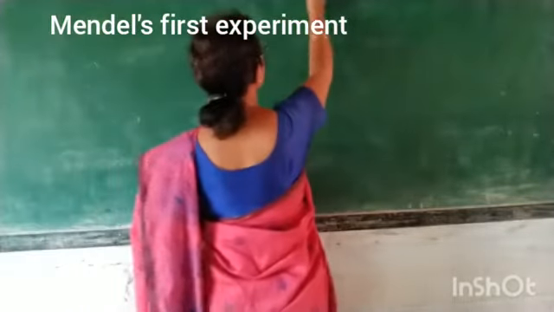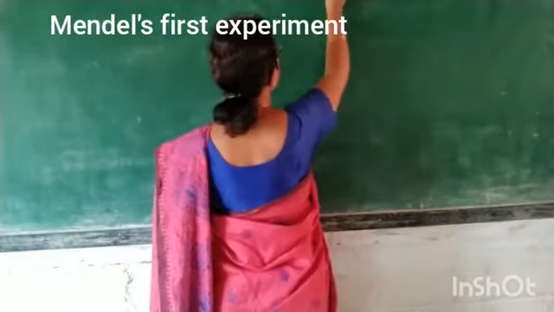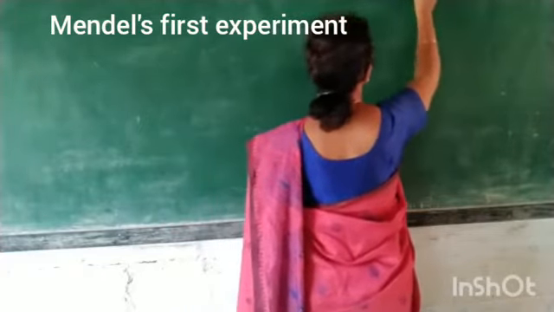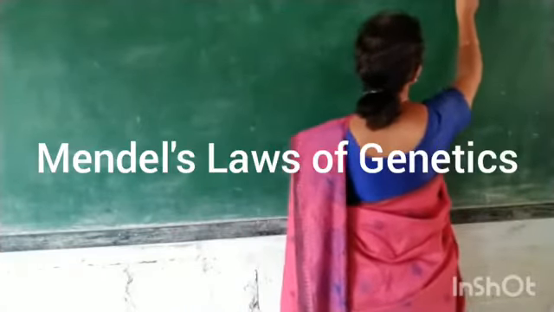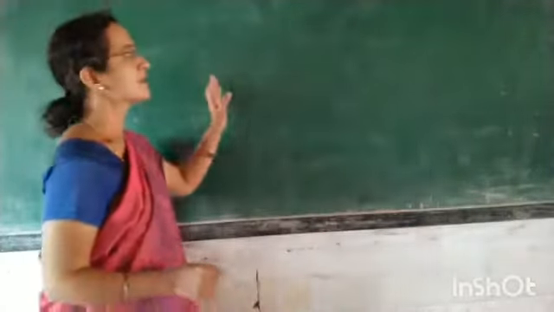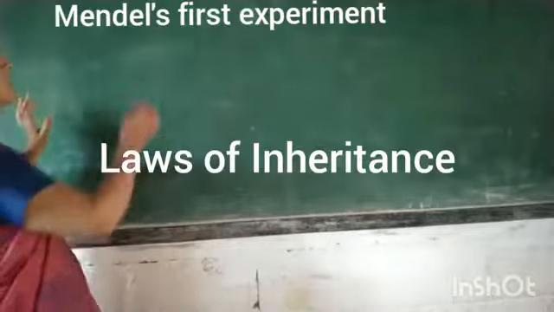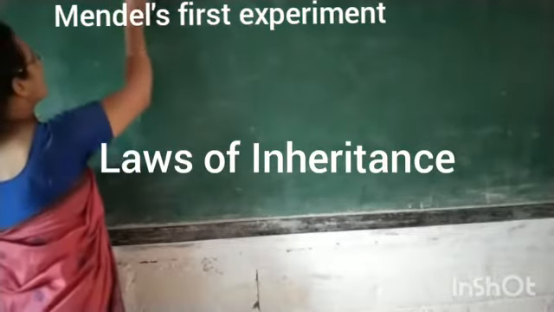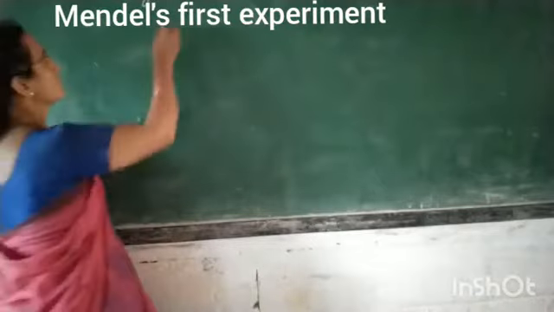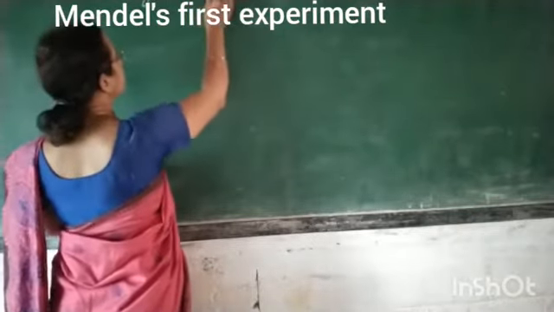So we are learning the laws of inheritance. Though in your textbook they have not given the particular laws of inheritance, we know the experiments done by Gregor Johann Mendel.